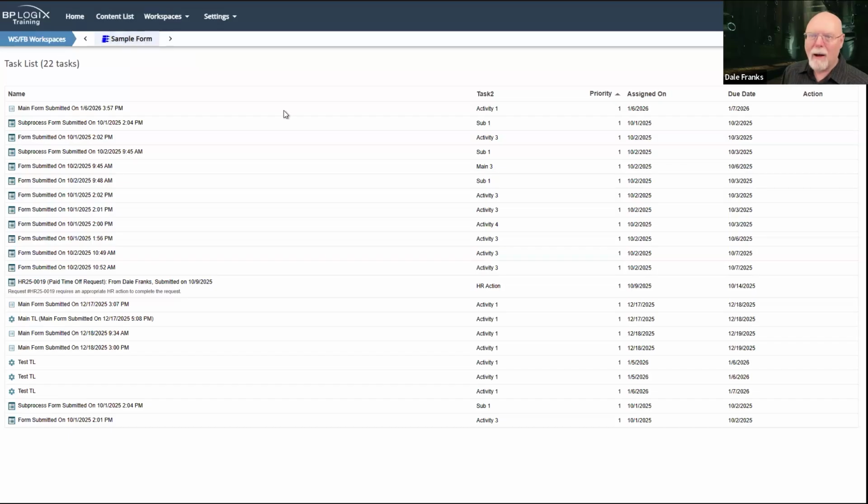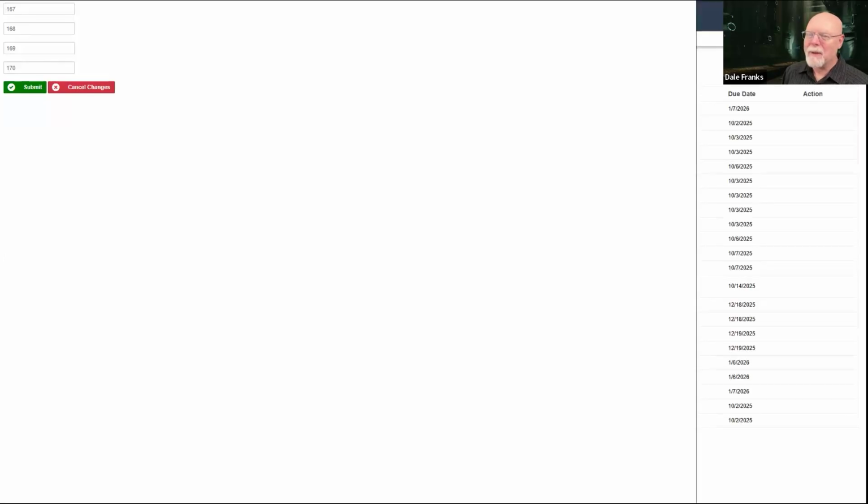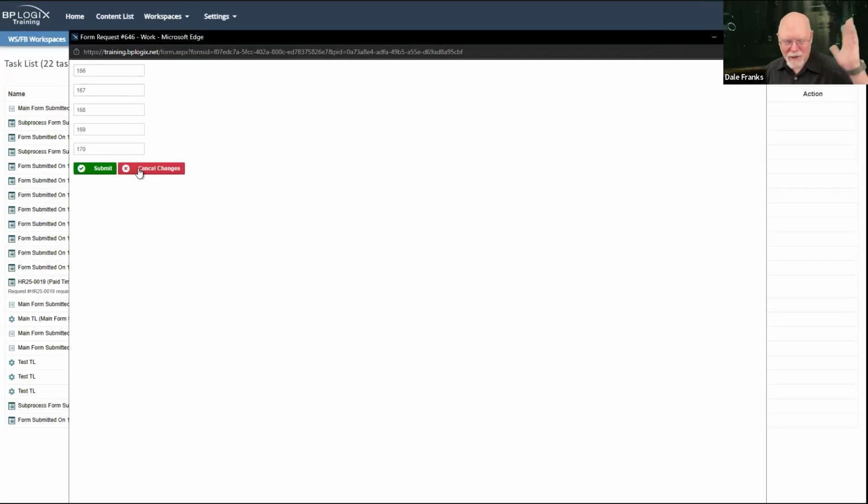And oh, well, I meant to change the size and I accidentally closed it. It's going to open up our sample form. Our sample form is not super impressive. I hate the fact that it is so big, though. But there's our sample form. It just has some form fields with some data in it.